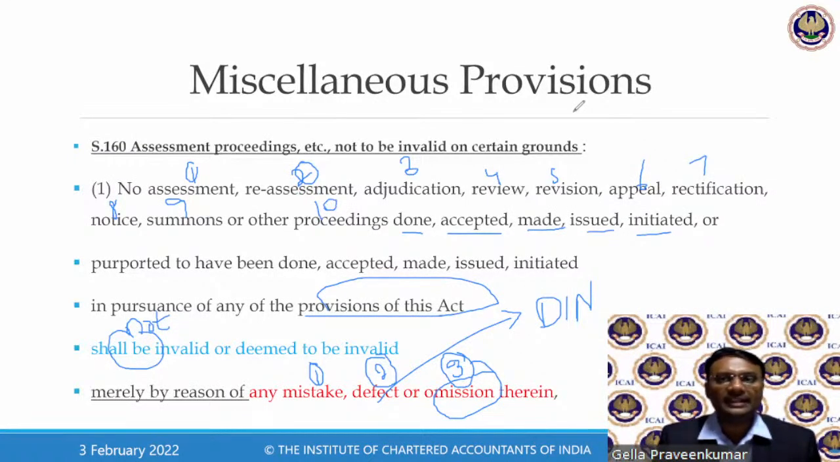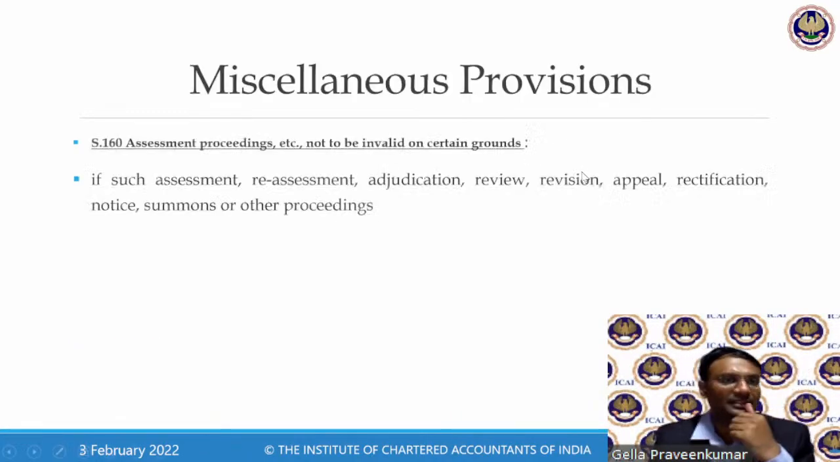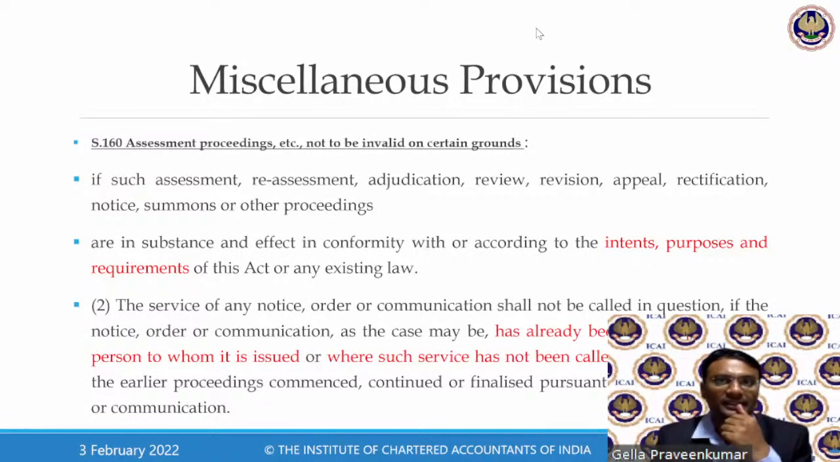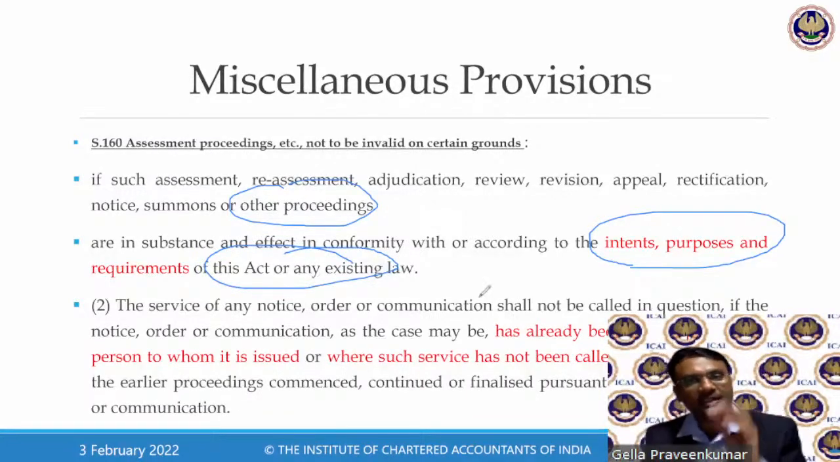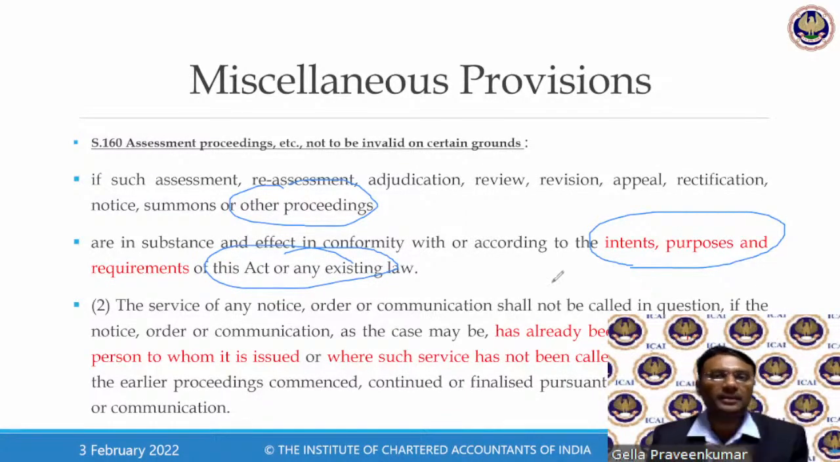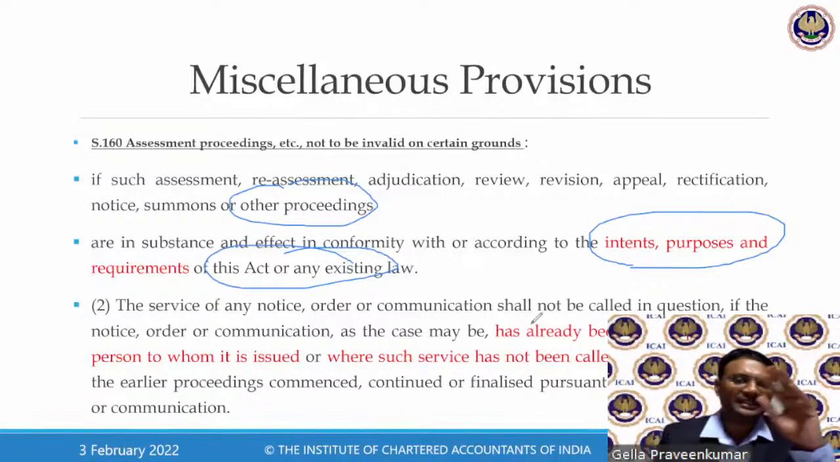Now, any of these activities, that is mistake, defect, omission. Look at the way the language is used. The law says that all these activities which are done, these proceedings, if they have been done with the intent, with the purpose, with the requirement of the existing law, if the officer has acted as per the intent of the law, as per the purpose of the law, as per the requirement of the law, then none of them shall be set aside.